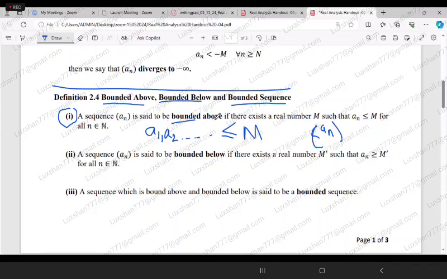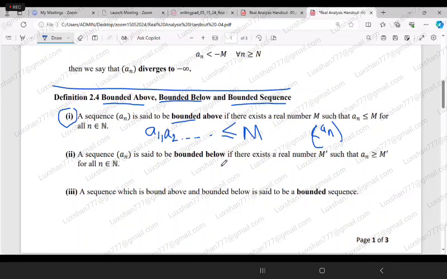Bounded above means it is bounded by a larger number. So all the terms of the sequence are less than or equal to that particular number.